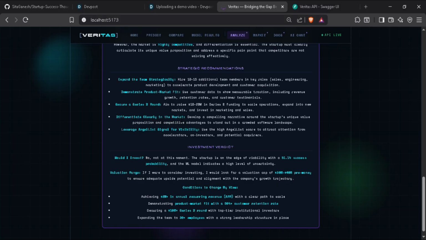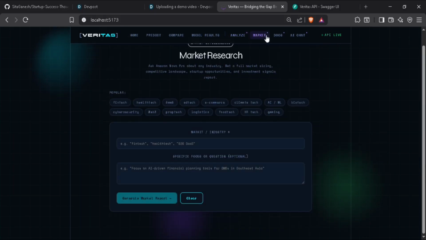Now, coming to the market page, if I enter a market here, the full market sizing and competitive landscape will be analyzed and a signal report is generated.